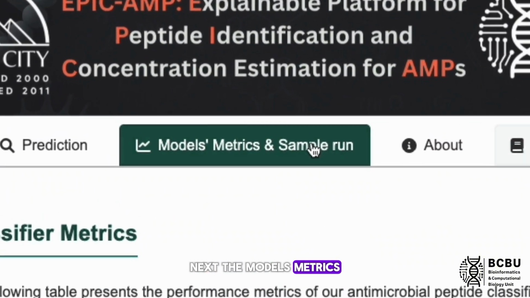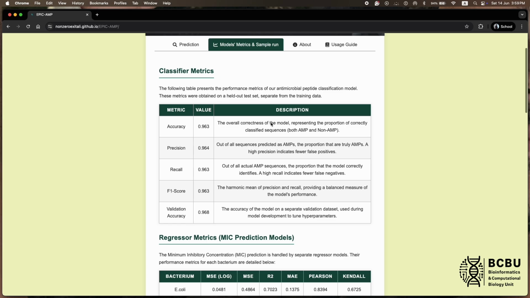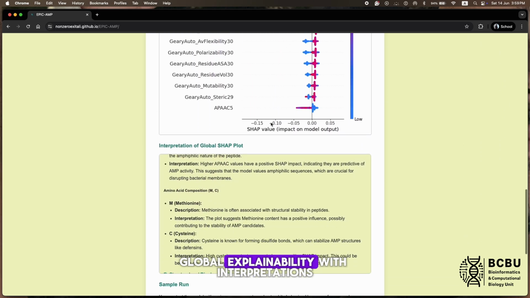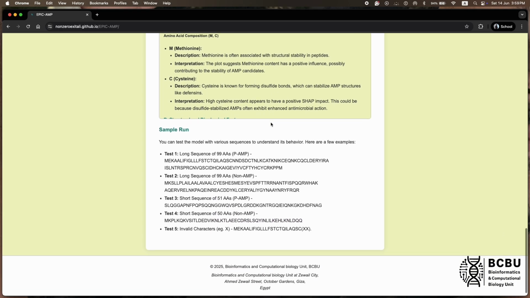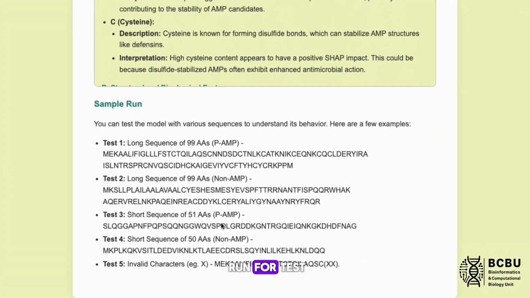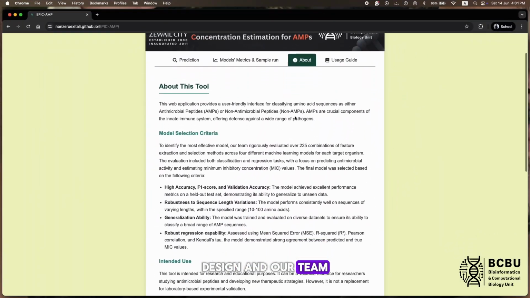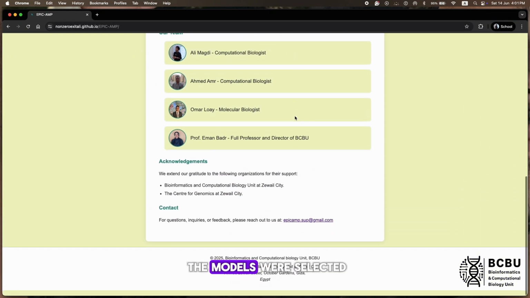Next, the Models Metrics and Sample Run tab. Here, we display our model's performance and SHAP global explainability with interpretations. Also, we added Sample Run for test. The About tab gives background on the tool's design and our team at Zewail City, as well as how the models were selected based on accuracy, robustness, and biological relevance.